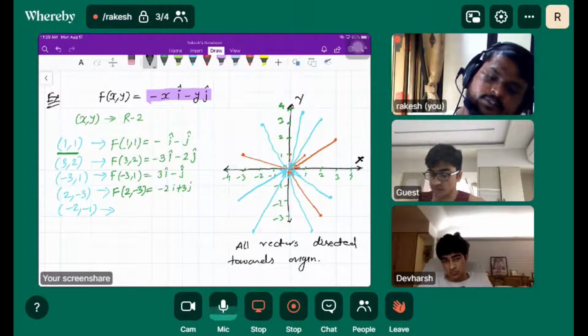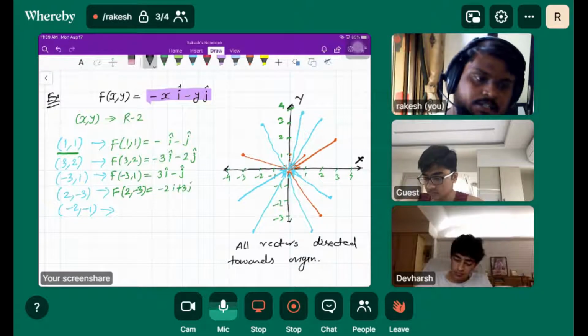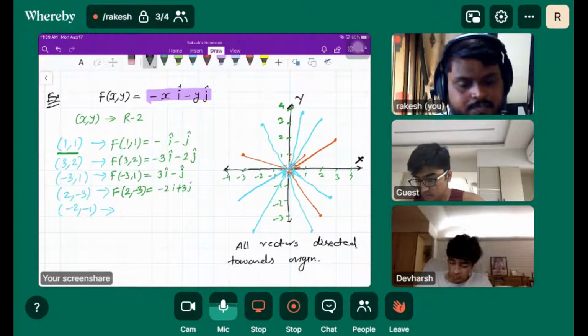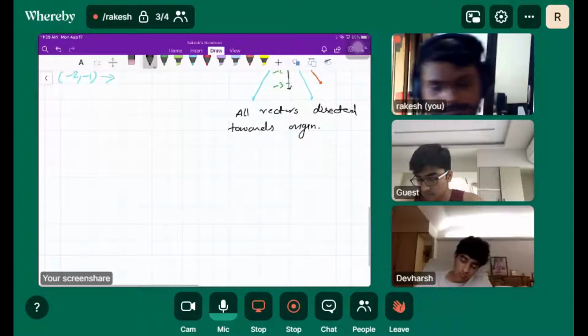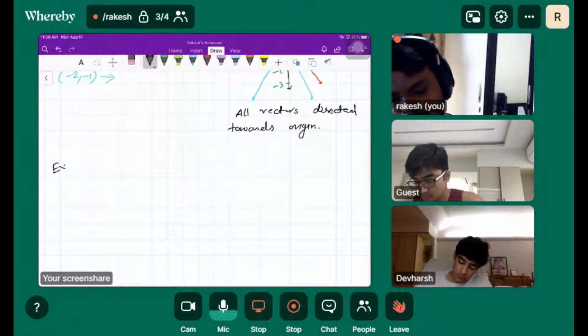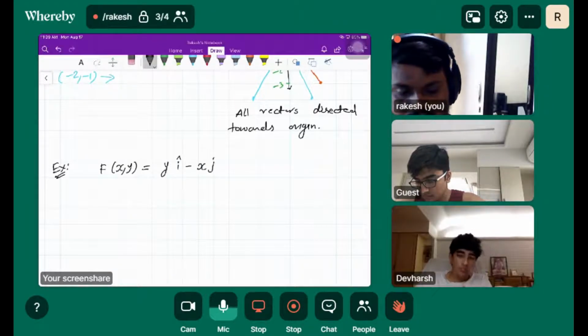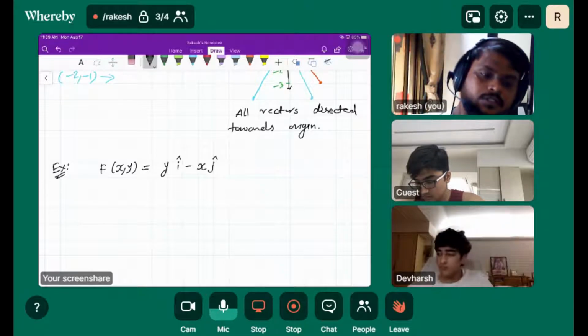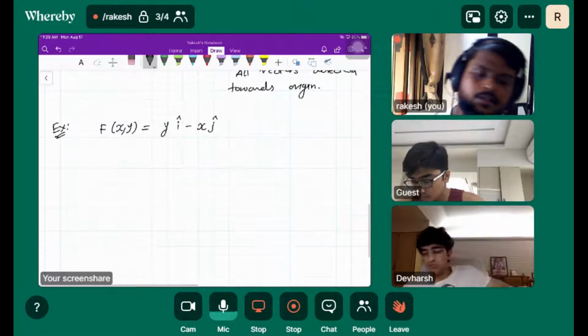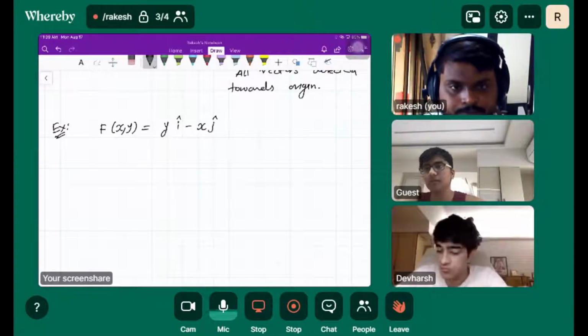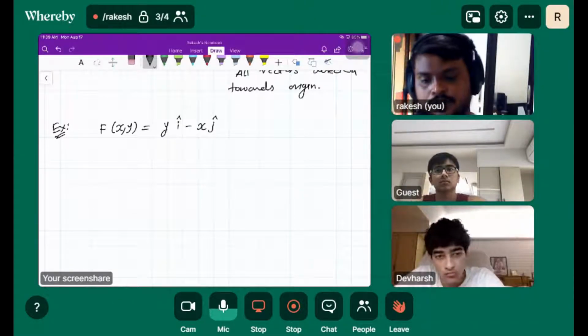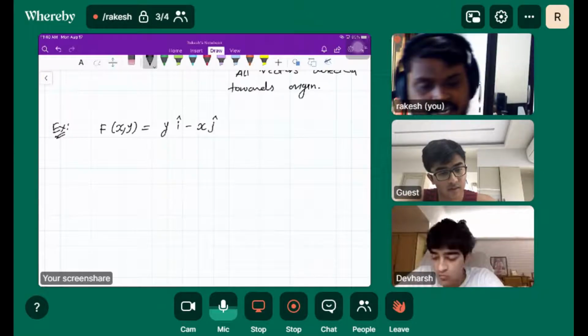Now let's draw the next example here: F of x comma y equals y i cap minus x j cap. To draw it, we'll take random points first.